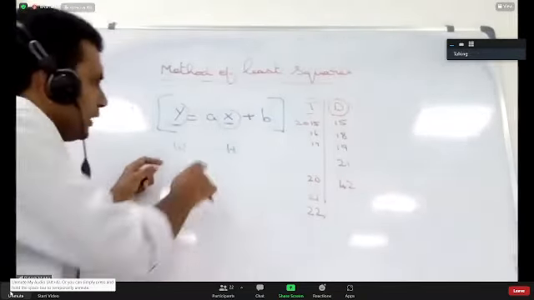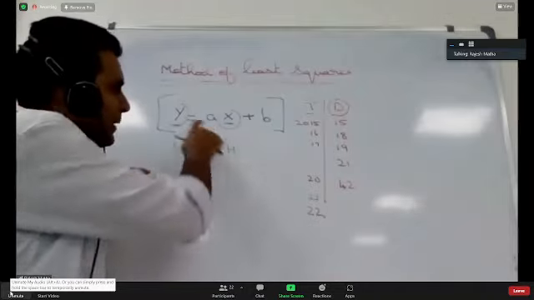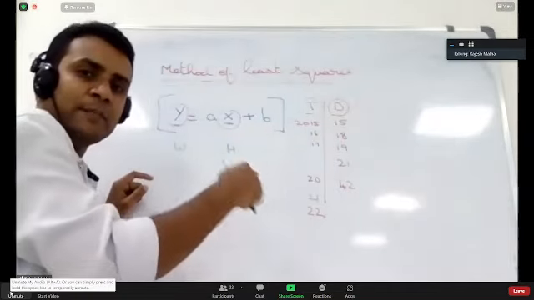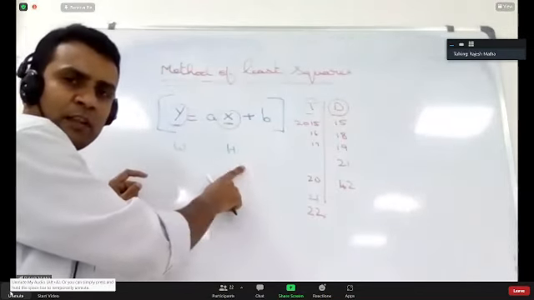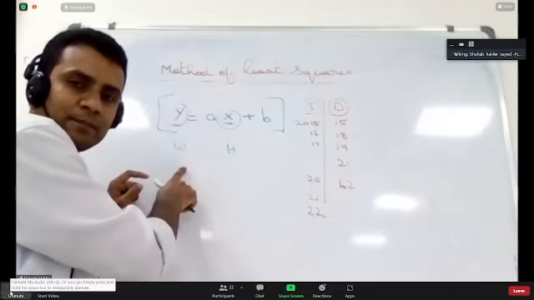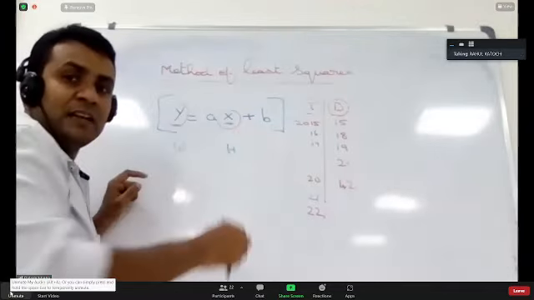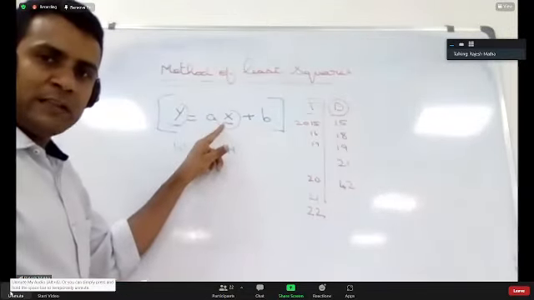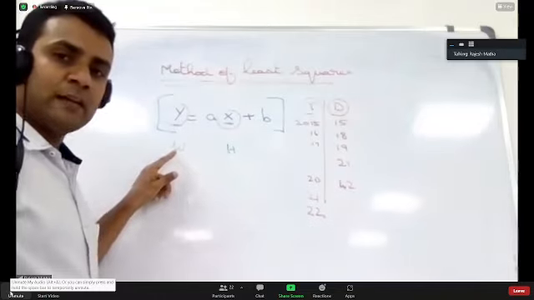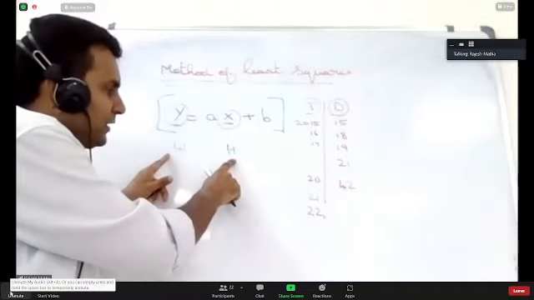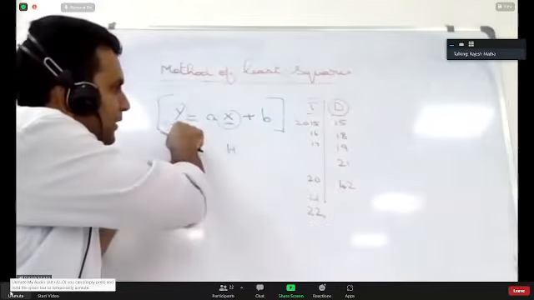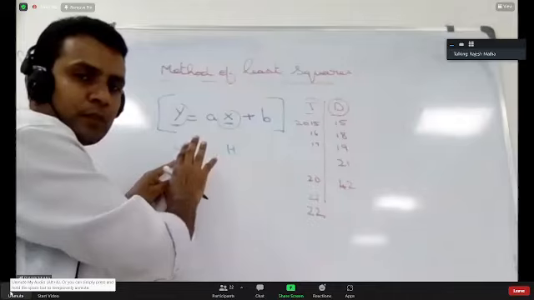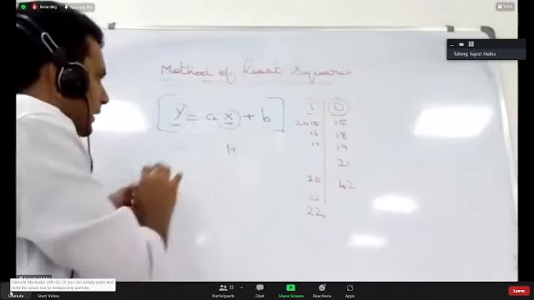Yes, sir. If I'm able to get this equation, and I know the height of the person, will I be able to estimate or calculate the weight of the person? Yes, sir. That is what I will do for time series also. If I know the independent variable, I will be able to predict the dependent variable. If I know the height of the person, I can predict the weight of the person if the data is converted into this equation. You got this point? Yes, sir.